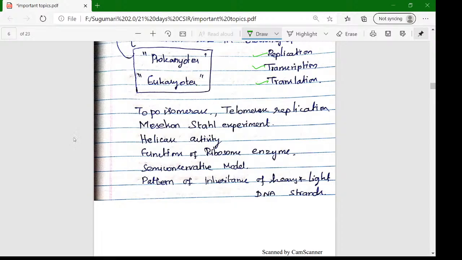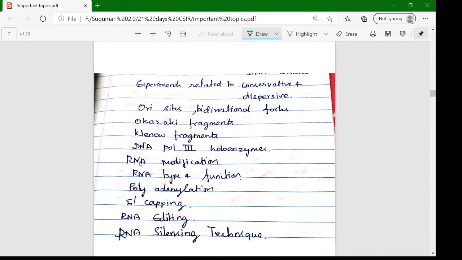Okay, next is topoisomerase and telomere replication. This is a most repeated question in the previous year questions, and experiment-based questions are also very important. Next is helicase activity, functions of ribozyme enzyme and the semi-conservative model. The pattern of inheritance of heavy and light chains is somewhat asked in previous year questions. And experiments related to the conservative, semi-conservative and dispersive models, this concept is very important.